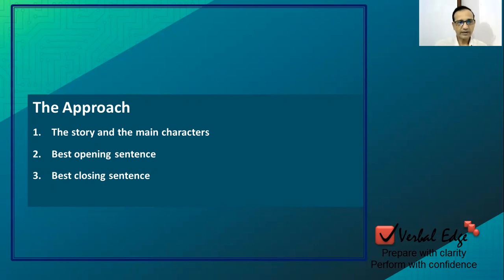And finally, there's the concept of mandatory pairs, sentences which, because of some verbal clues, have to be put together, right? So out of, let's say, ABCD, you think that, okay, A and C are going together. So let us put A and C together. Then you also think that B and D are also going together. You can put B and D also together. Now, when you are with two mandatory pairs, you have to find whether it is BD and AC or AC and BD. So whichever is the better opening sentence, or whichever is the better closing sentence, you can take all the helps together.